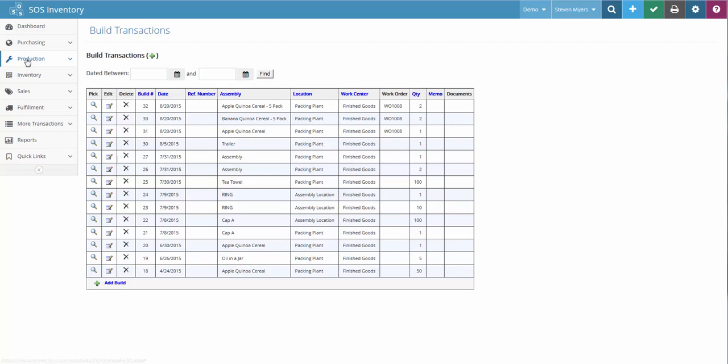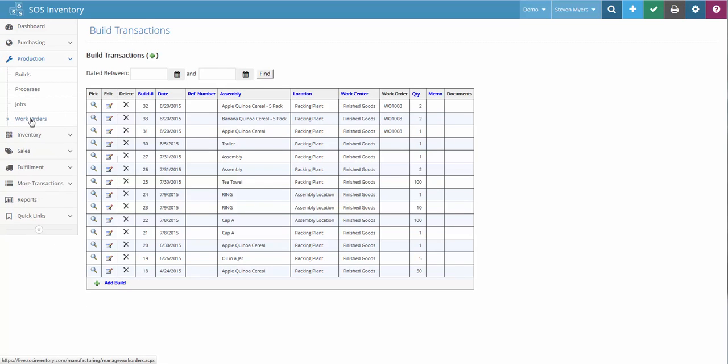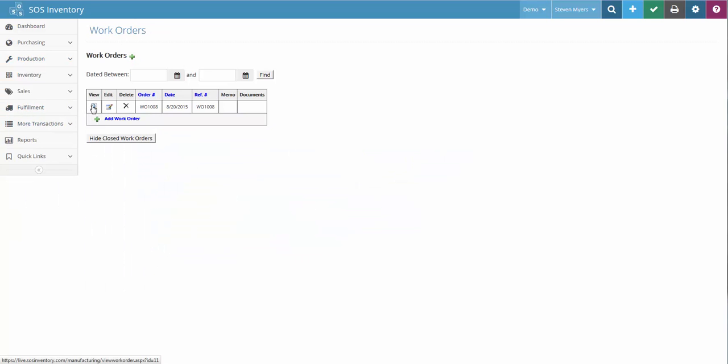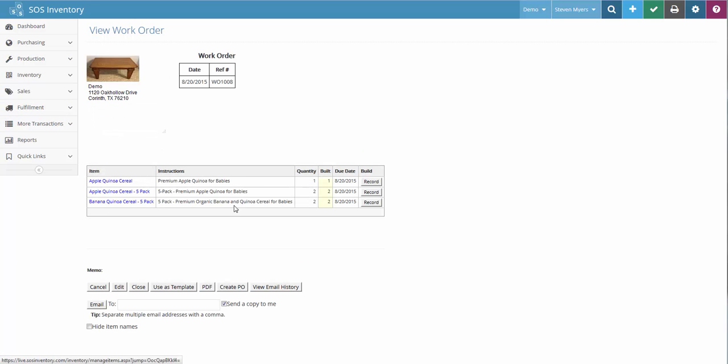Taking one last look at the work order, we can see that all of our items have now been built. So now it's time to fulfill the sales order. Let's go back to our sales order.